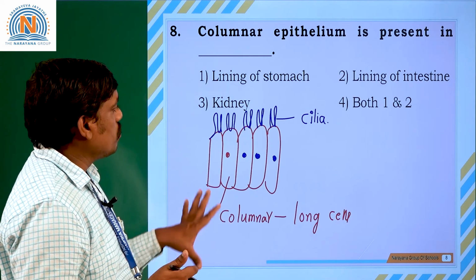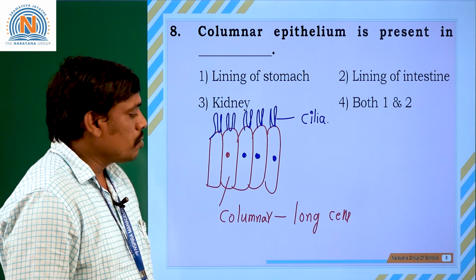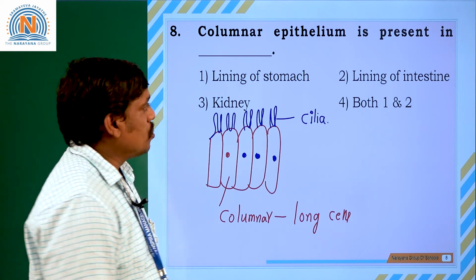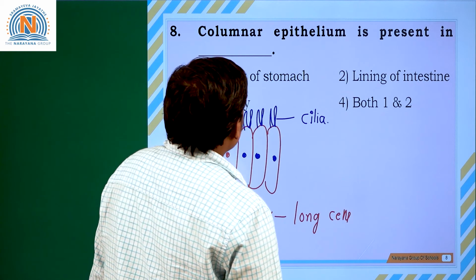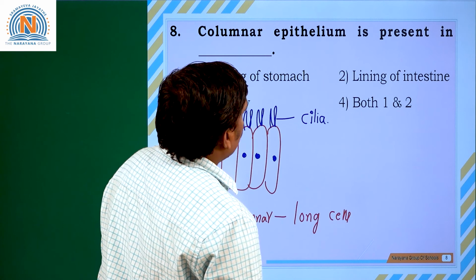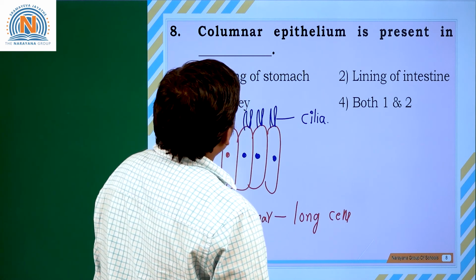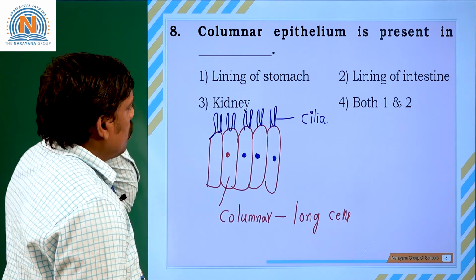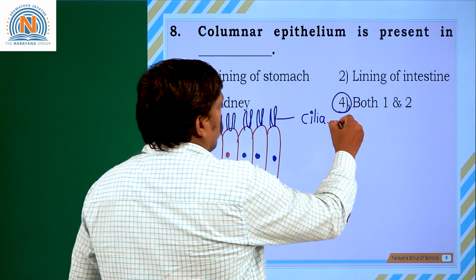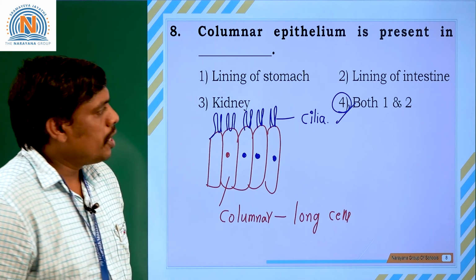The basic function of this ciliated columnar epithelium is that it increases the surface area of absorption, and it is present in the inner walls of the stomach and the lining of the intestine. Generally you can see the columnar epithelium. So the answer is the fourth option, both 1 and 2.